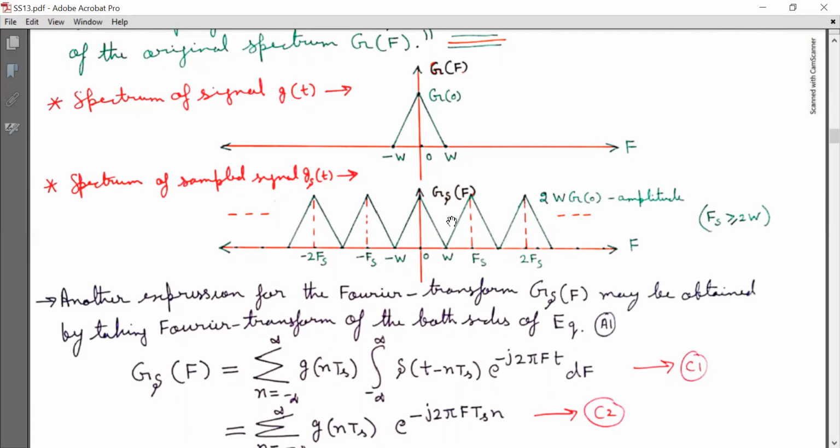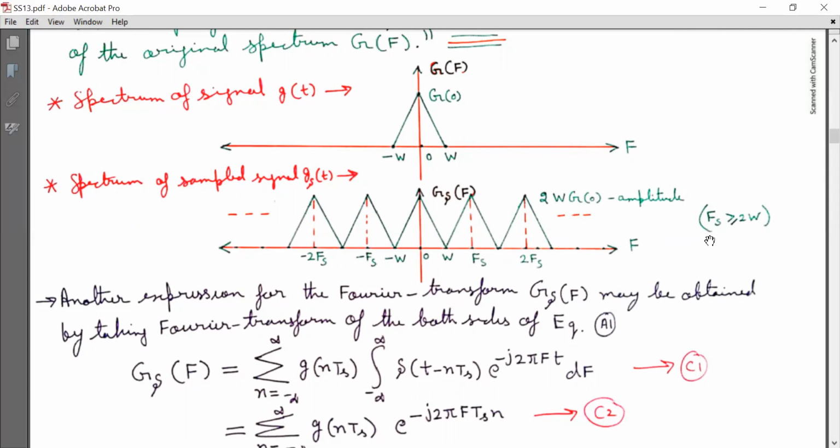Now the peak amplitude of G delta(f) is 2WG0 at f is equal to 0. Now look at this. This is the basic pattern in G delta(f), which is repeating itself after a period of Fs in frequency domain. So as we have considered Fs is equal to 2W, then these patterns are non-overlapping. In practical applications, Fs is considered to be greater than or equal to 2W.